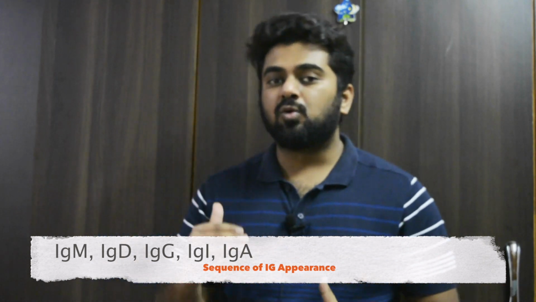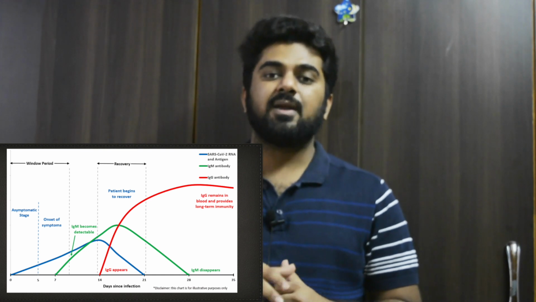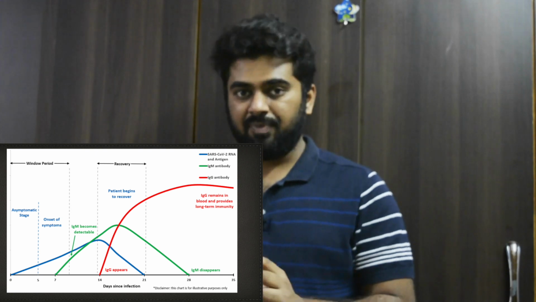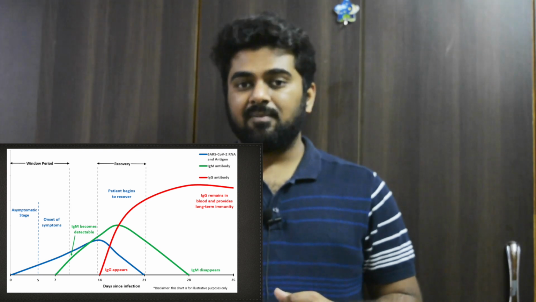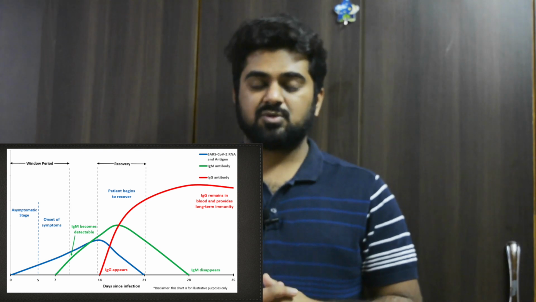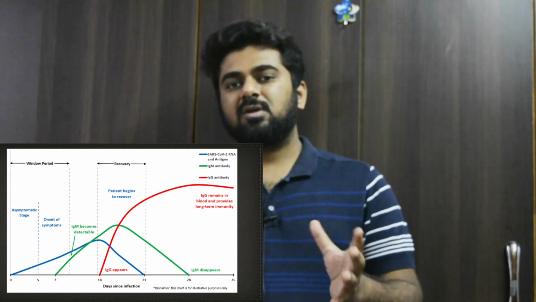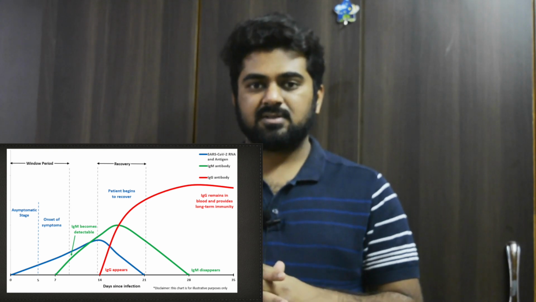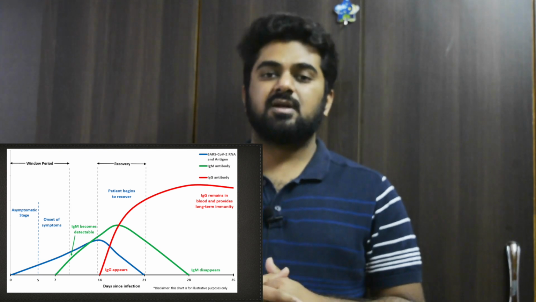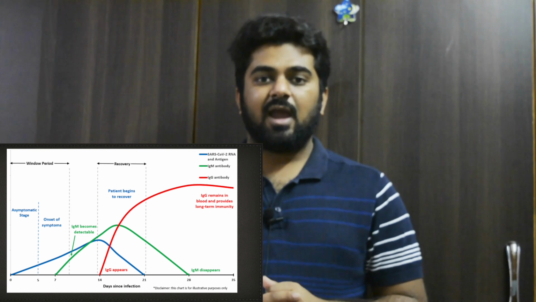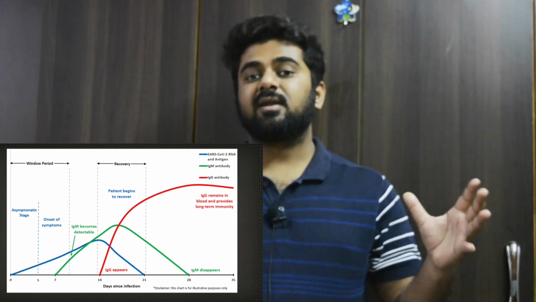Now if we talk about COVID-19, when we are exposed to the coronavirus, the first immunoglobulin that appears in our body is immunoglobulin M, but it remains undetectable till the 7th to 8th day. It becomes detectable after 3 days from the onset of symptoms. So basically this period is called the incubation period. Then it remains for around 12 to 14 days, and then it disappears. But around 14 to 15 days, another immunoglobulin appears in our body, immunoglobulin G, and it remains for a longer period of time. Some data shows that it can last for 2 months, some shows that it can last up to 1 year.